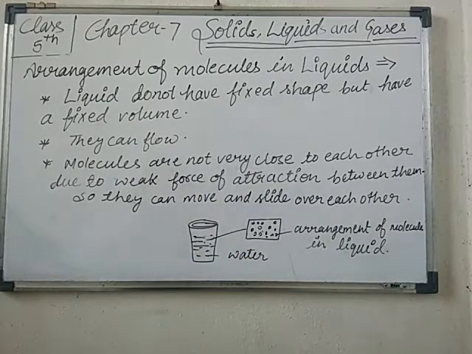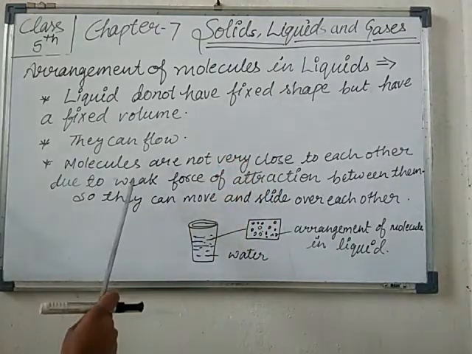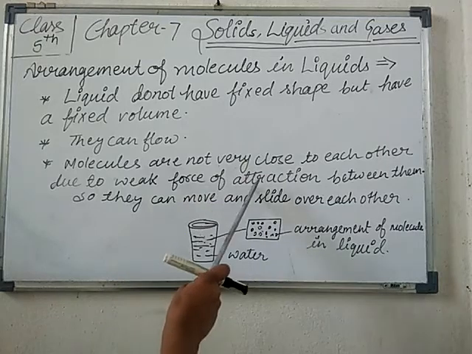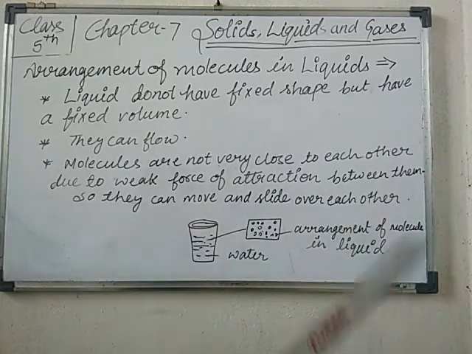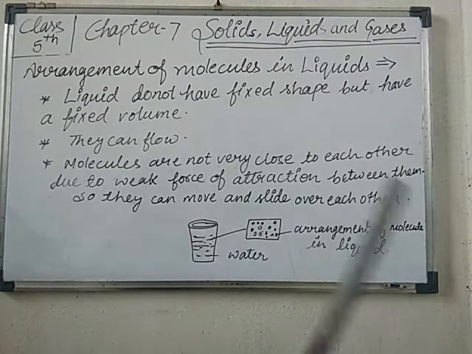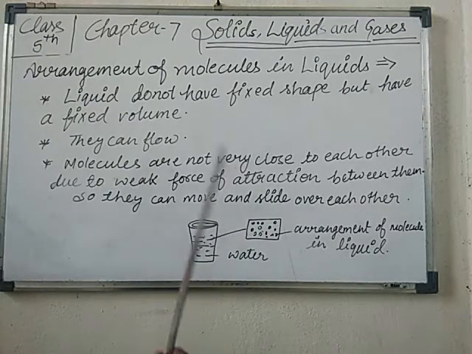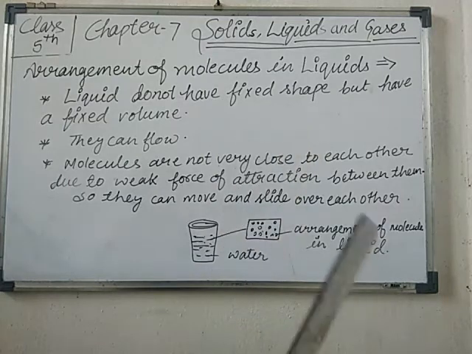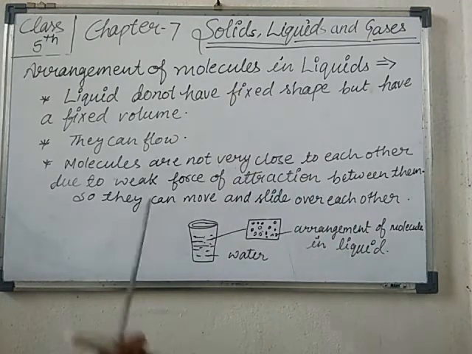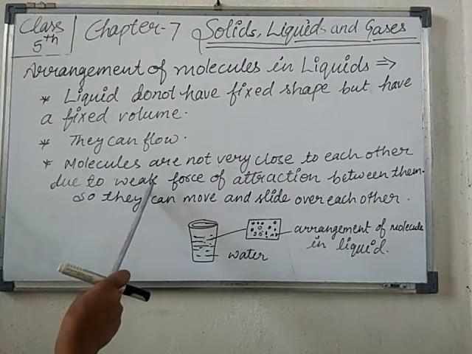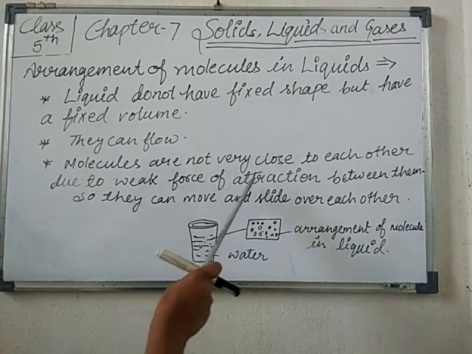Students, you have to remember that in liquid there is a weak force of attraction, while in solid there is a strong force of attraction. Get my point? This is also the difference between solid and liquid, taking the example of the arrangement of molecules.